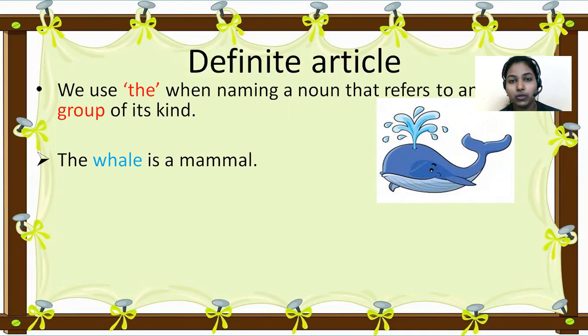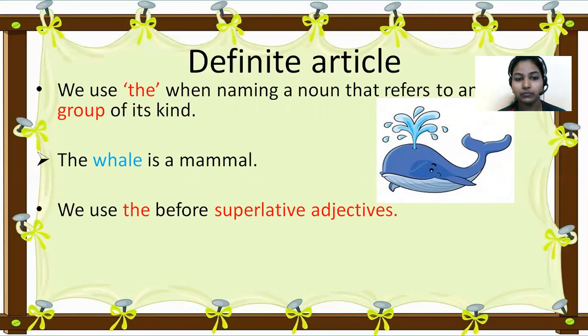If you want to use a noun which represents the whole group of such things, you should use definite article the. Here you should not write a whale is a mammal. Here we are talking about everything, all the whales. All whales are mammals, isn't it? So we are representing the whole group, so you should write the.